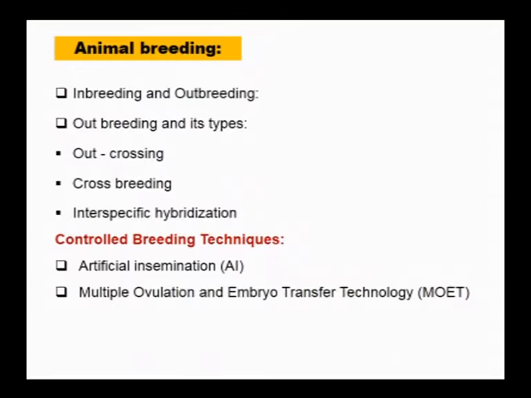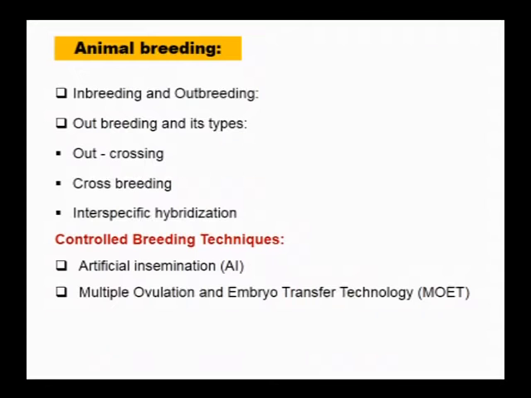So this inbreeding has advantages like elimination of harmful recessive genes, combining the beneficial traits or characters, increasing homozygosity. But continuous inbreeding results in inbreeding depression, which results in loss of fertility as well as yield.